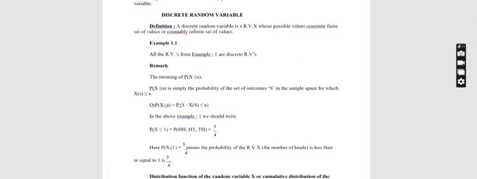So next we are moving to the discrete random variable definition. A discrete random variable is a random variable X whose possible values constitute a finite set of values or a countably infinite set of values. So discrete denotes a finite set or countably infinite set. The same example given in the random variable definition applies.